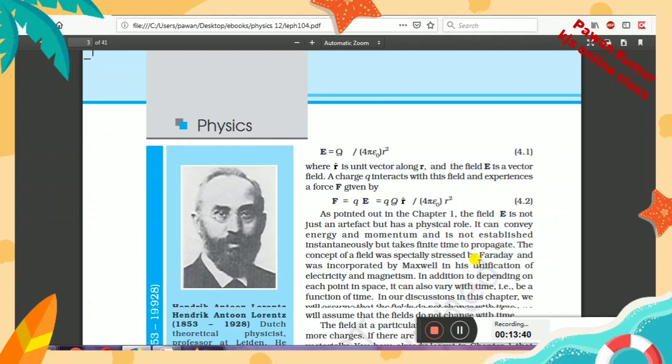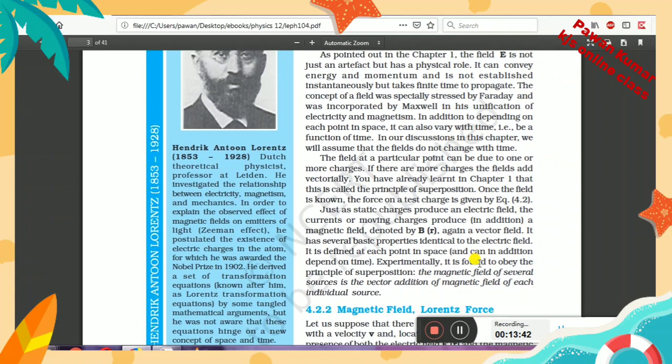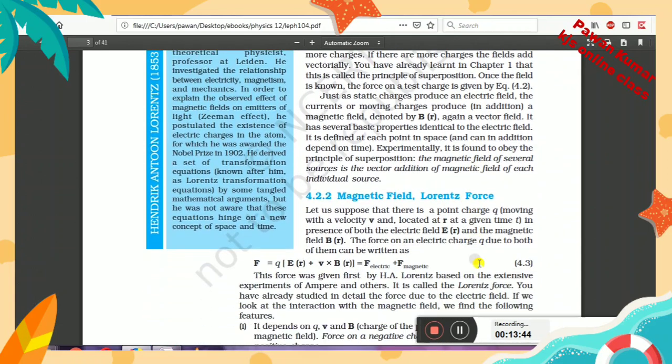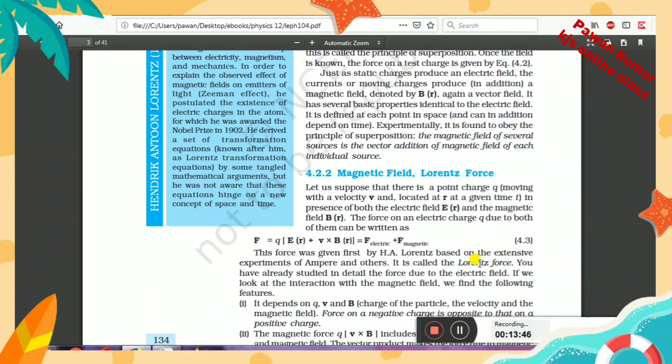So if an electric field can apply force on a charge, then we can say that a magnetic field also can provide some force, can push a charge, or can apply force on any charge like an electric field does.